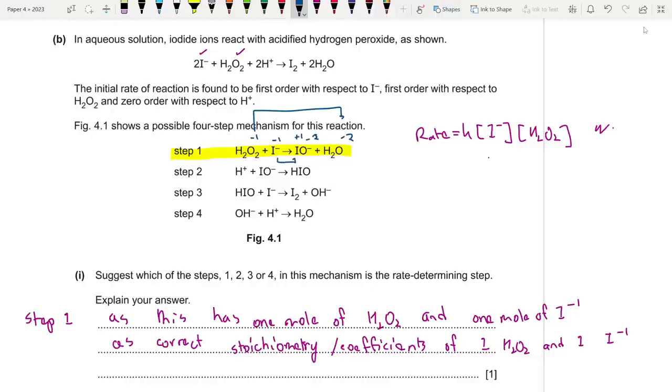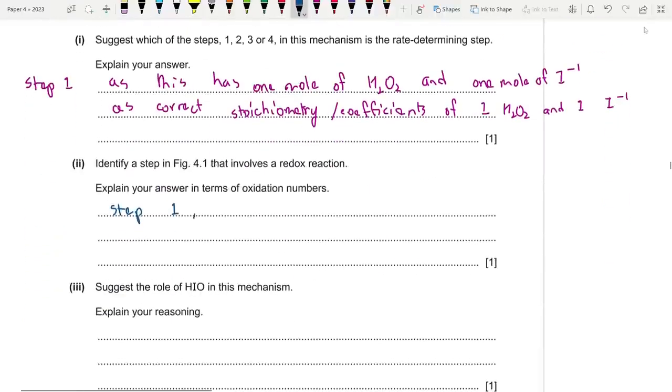So iodide was oxidized actually. So step 1, because for iodine, the oxidation number changed from -1 to +1, and for oxygen, the oxidation number changed from -1 to -2.